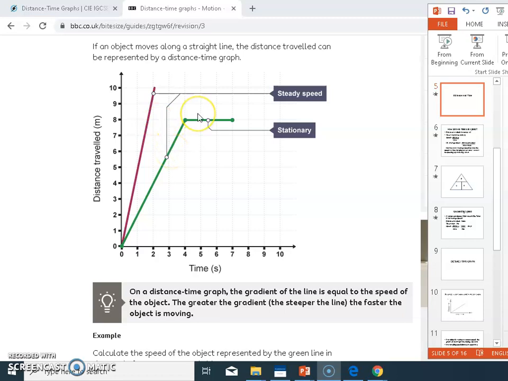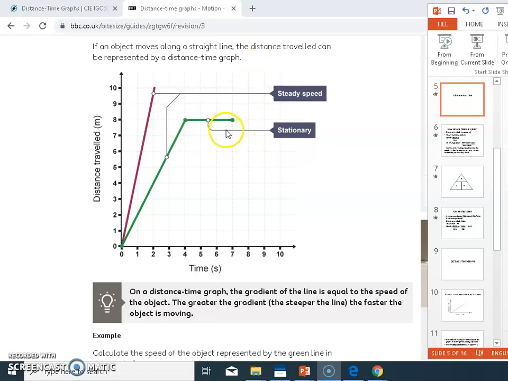Okay, and when a line is horizontal to the x-axis, that shows that the object is not moving, it is stationary. Please listen.